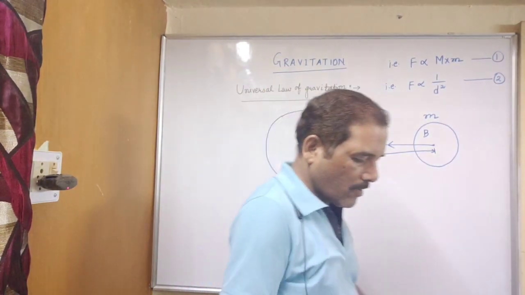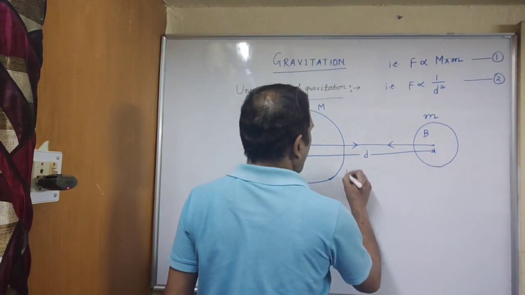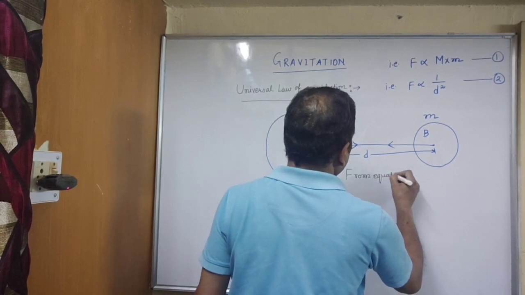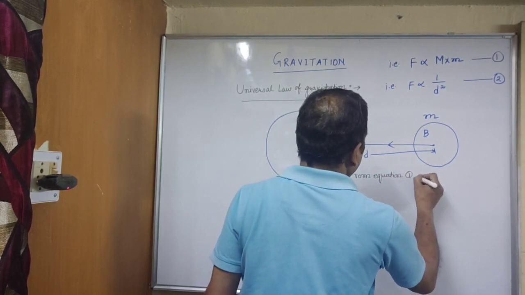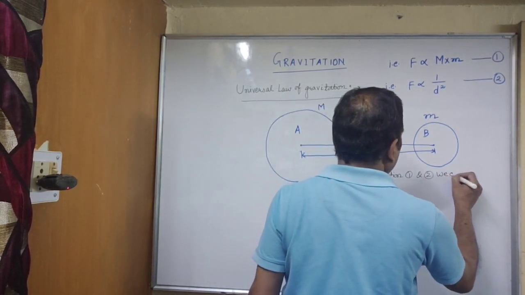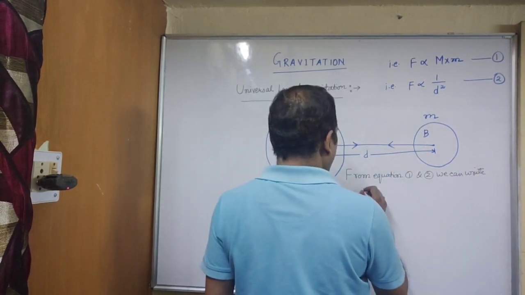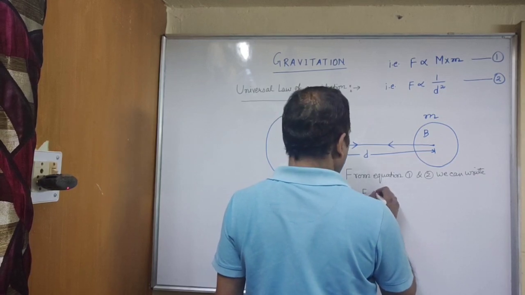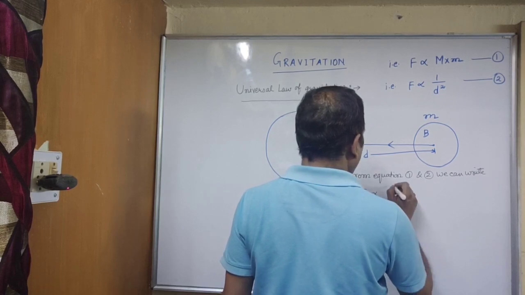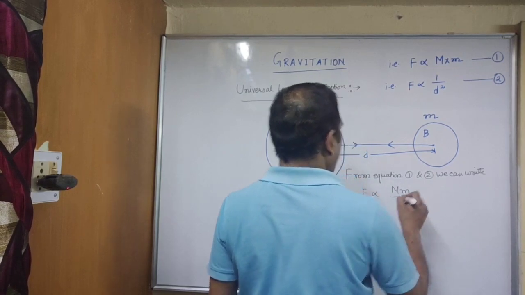Then write, from equation 1 and 2, we can write F is proportional to Mm by d square.